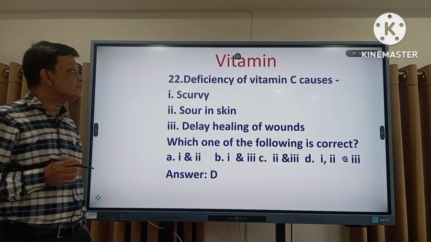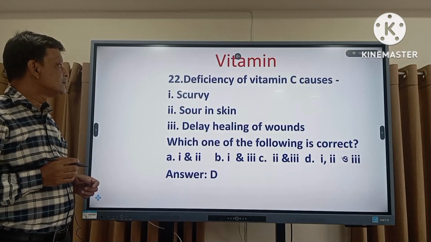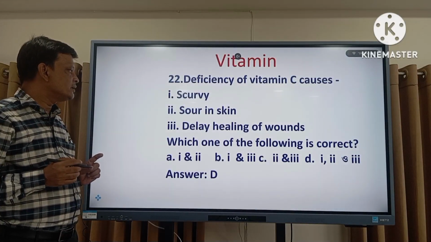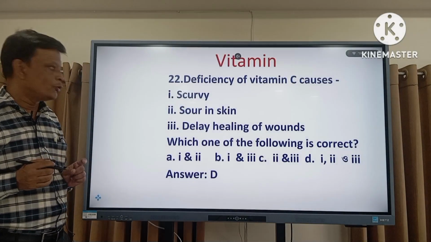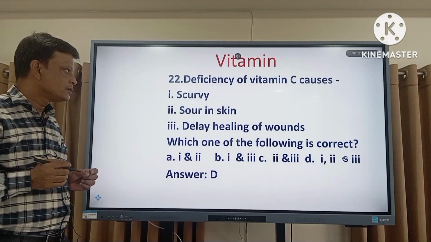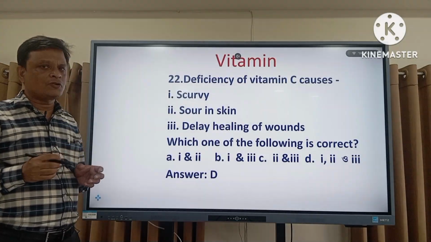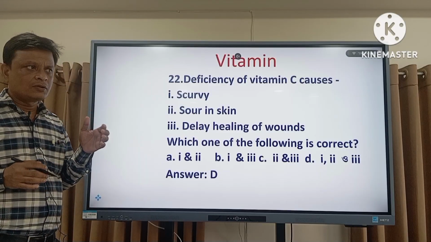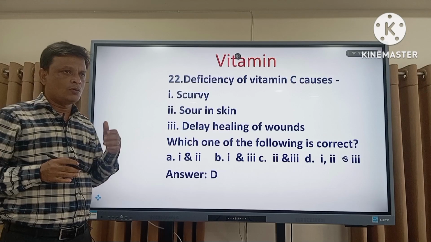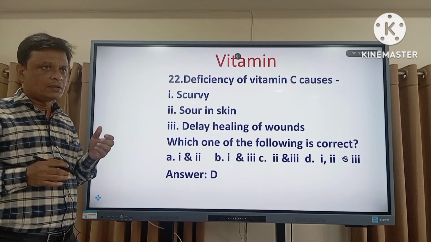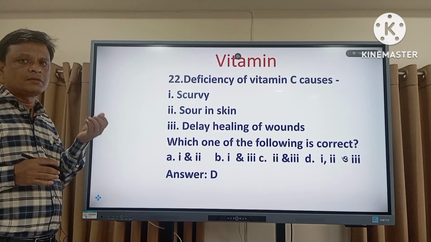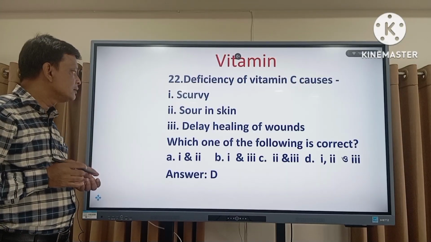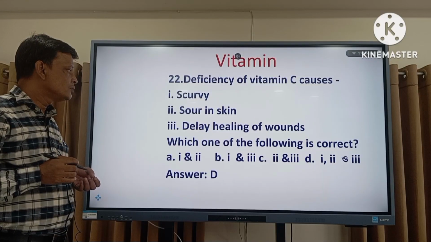Now the question number 22. Deficiency of vitamin C causes: 1. Scurvy, 2. Sore in the skin, 3. Delayed healing of wounds. Which one of the following is correct? Vitamin C deficiency causes various problems in our body. Scurvy is a disease, and when it occurs, gum bleeding takes place, sores of the skin also occur, and healing of wounds is also delayed.